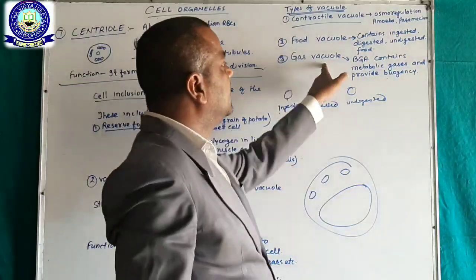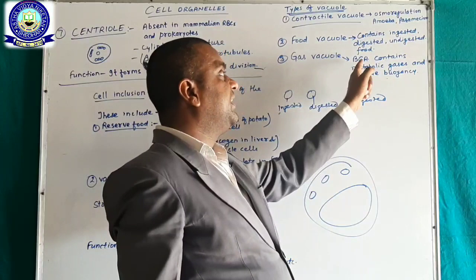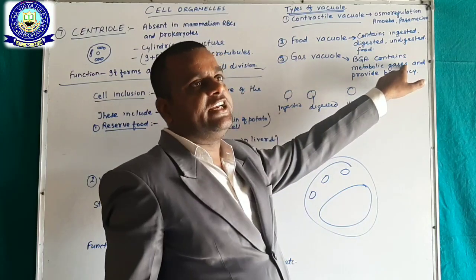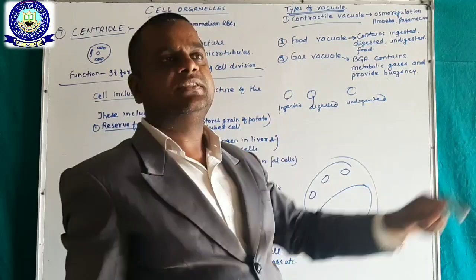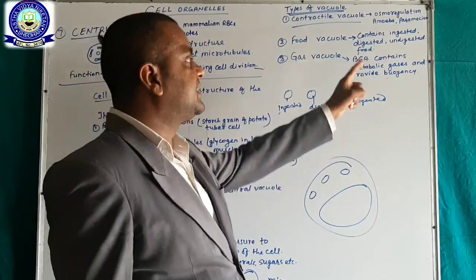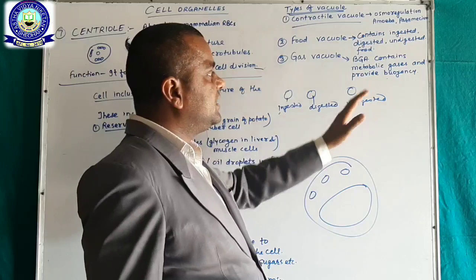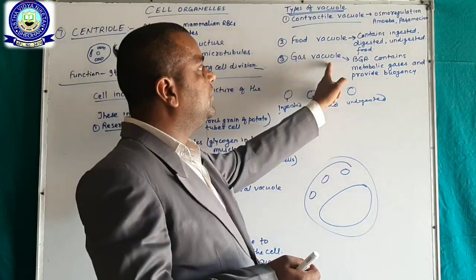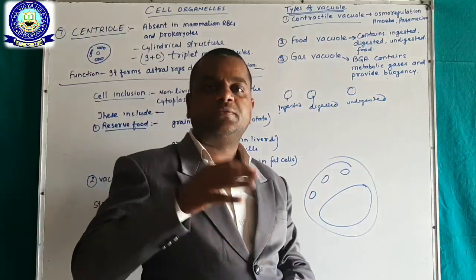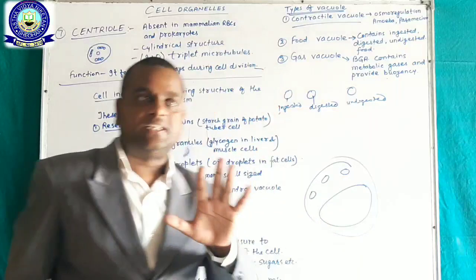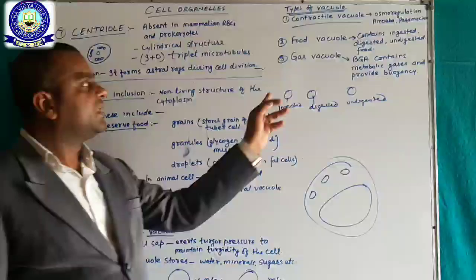Gas vacuoles are mainly present in blue-green algae. They contain metabolic gases. During photosynthesis, gas is released, and that gas is stored in a vacuole called a gas vacuole, and this gas vacuole provides buoyancy to the cell. Okay, thank you.